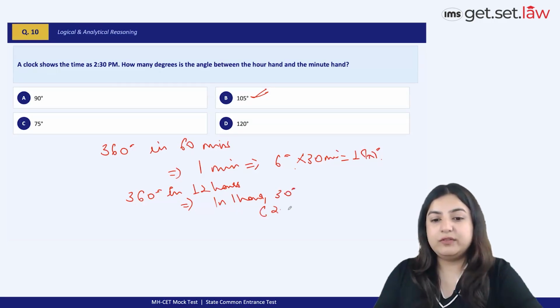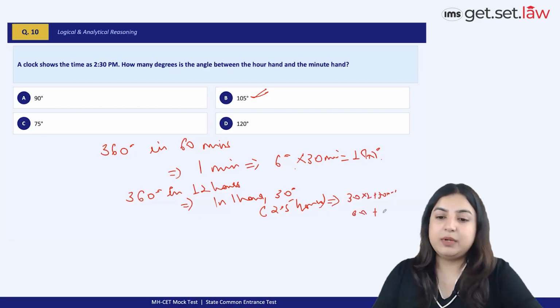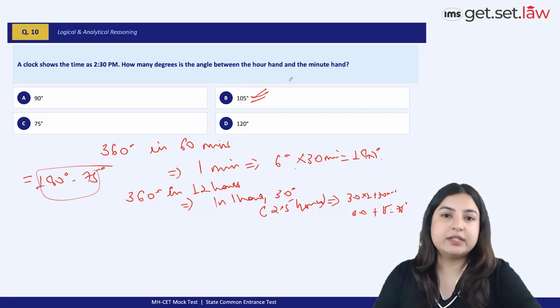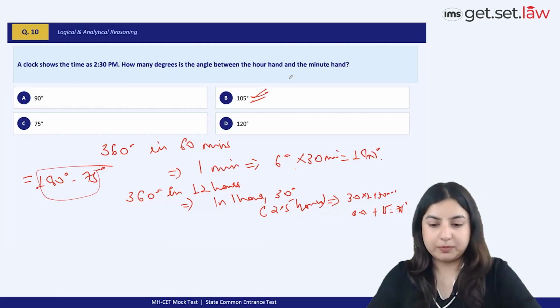And therefore, in 2.5 hours, it will rotate 30 into 2 plus 30 into 0.5. So that's 60 plus 15, which is 75 degrees. So the angle between the hour hand and the minute hand would come to 180 degrees minus 75 degrees, which will give you 105. This is how you need to solve this particular problem.